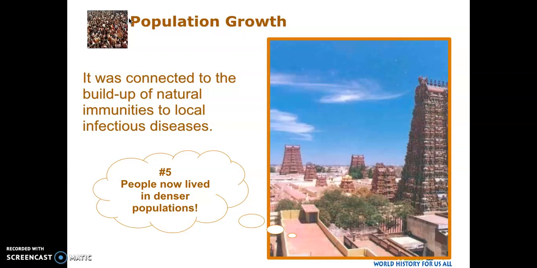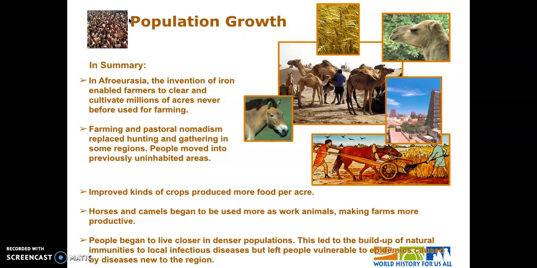So instead of passing things along that are new to a group of people and wiping them out, they've all built up this immunity. And when you have immunity, then your population can increase. It's going to backfire, though, when along trade routes come diseases from far off places and you've never come in contact with them, you meaning the population there, and suddenly you're dropping like flies because you have no defense against this foreign disease. Okay, so that's the causes, right?